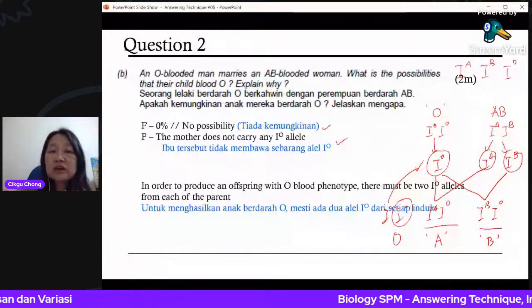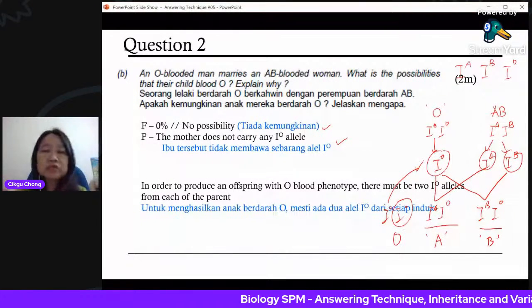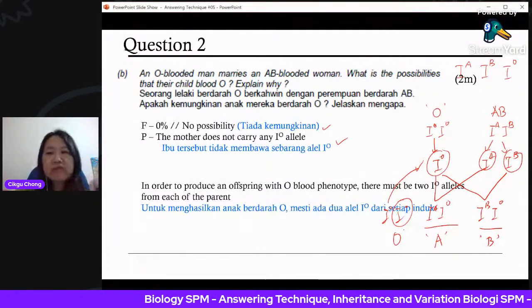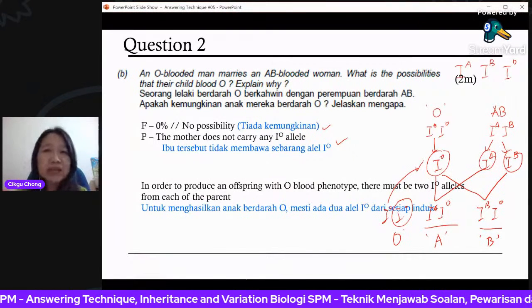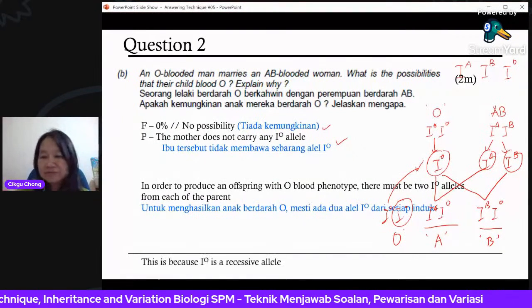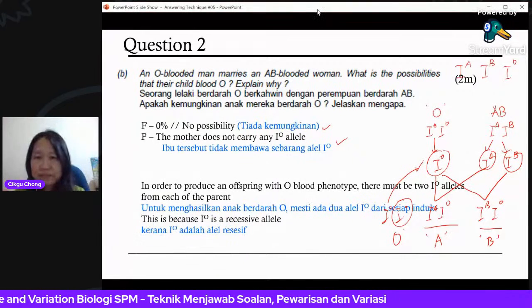In order to produce an offspring with O blood phenotype, there must be 2 IO alleles, and they must come from each of the parents. Father must have one, mother must have the other one. Then only can get IO. Okay, fine. Any question?